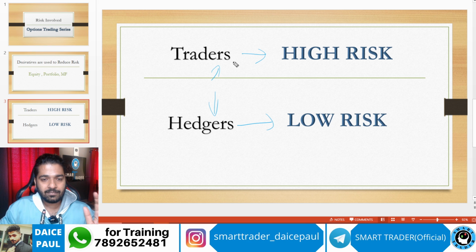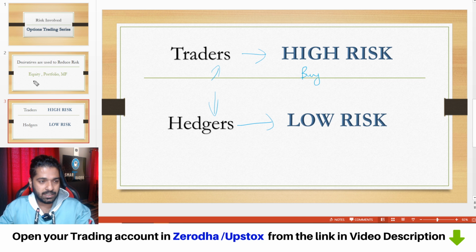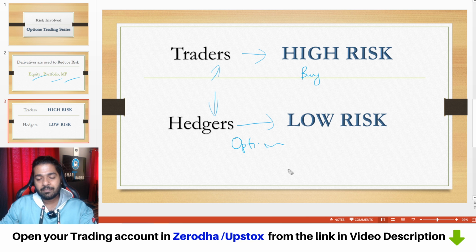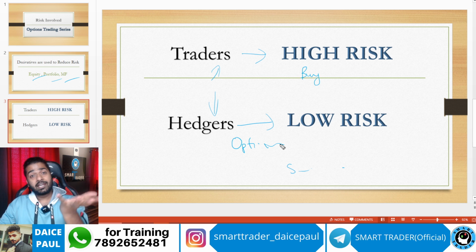First of all, traders: let's say you're buying a call option. If your prediction is that it will go up and it goes down, you make a loss. Or let's say you're selling, and it goes against you, you make a loss. You're taking more risk. But a hedger, remember I told you in the first case, the equity portfolio, you're hedging the position. In the same way for options, if you're buying an option, a hedger may sell one more option with a different strike price, or maybe a call option or put option. We have different strategies, option spread strategies and so many others, which we will discuss later. Don't get confused. He will hedge his own position.